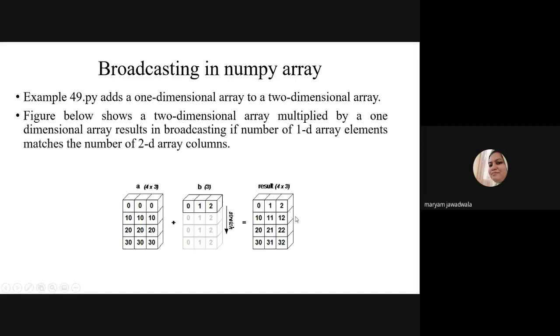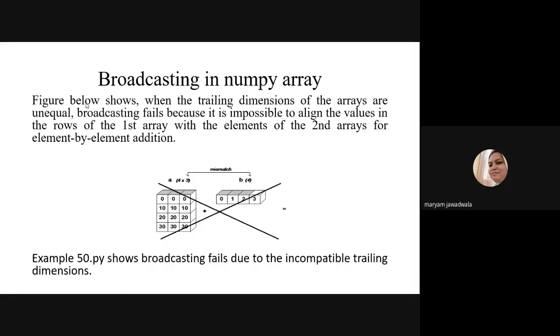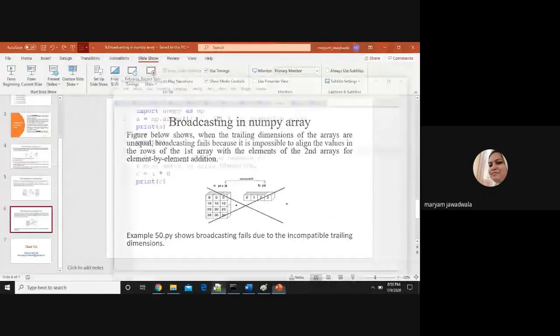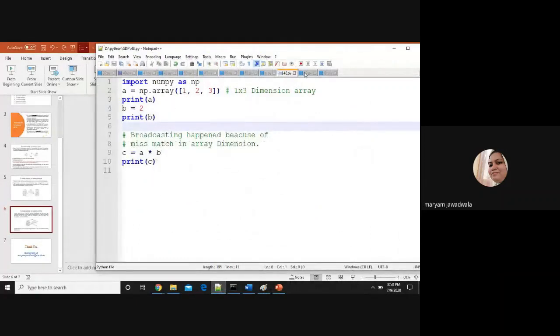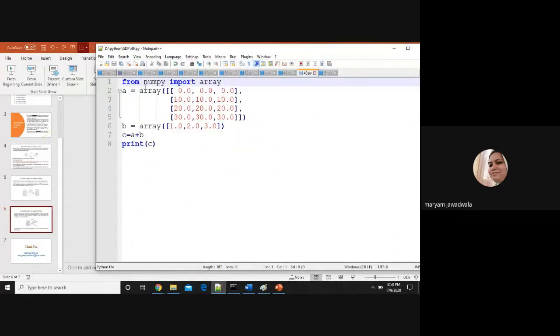Okay, the same figure can be implemented using one program, that is 49.py. So I open 49.py here. This is my program, right? Here I declare one array, a 2D array with 4 rows and 3 columns, and one more array B. This is again a numpy array with 3 elements, so their trailing axes are the same. And I apply C is equal to A plus B.